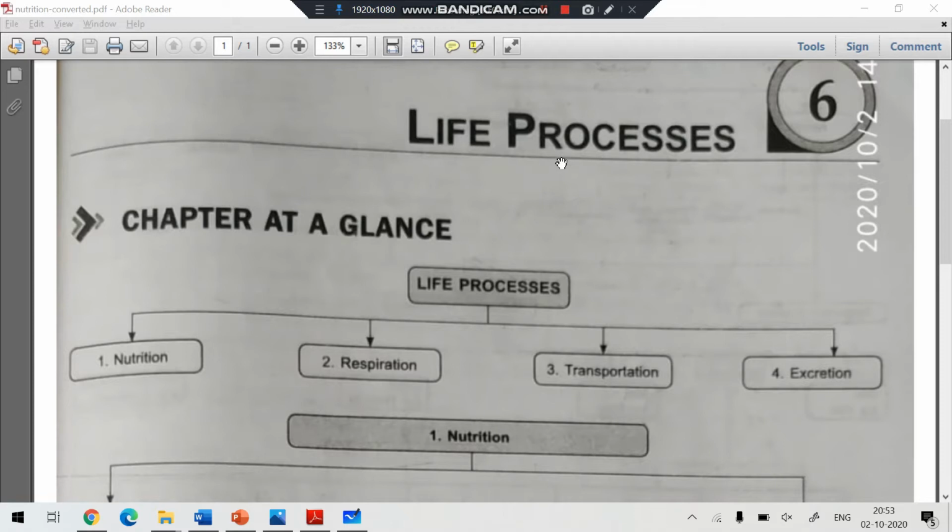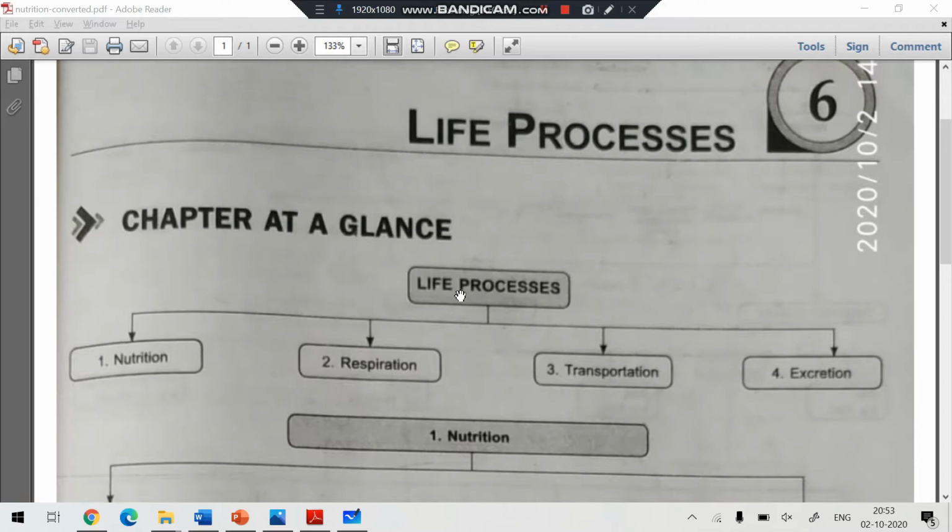As your midterm dates have been announced, the tentative test may be on the 19th of October. So from today onwards, we will start the revision for the midterm exam. The syllabus for the midterm is life processes and heredity. In today's class, I am going to explain life processes.